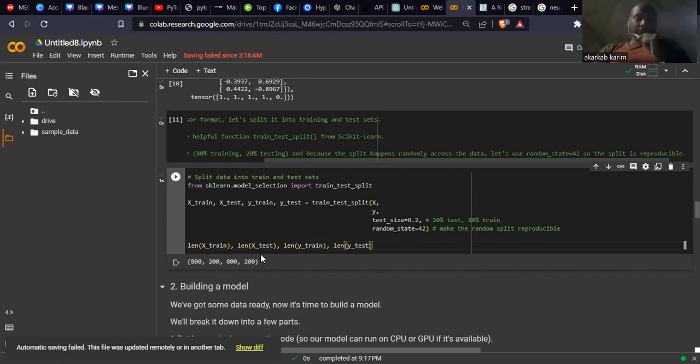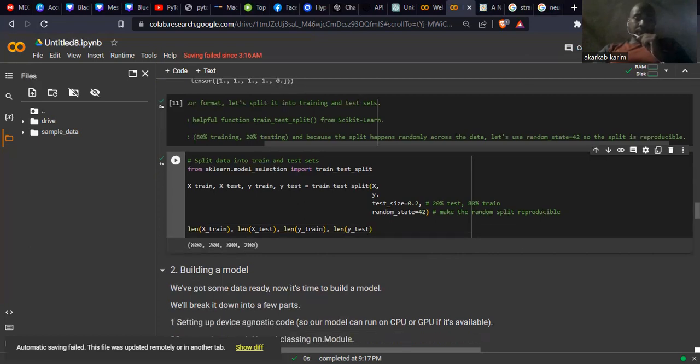So we now need to check the length of each of these variables we have here. The length of X_train is 800, and the length of X_test is 200. So we see the lengths of y_train and X_train. Okay.